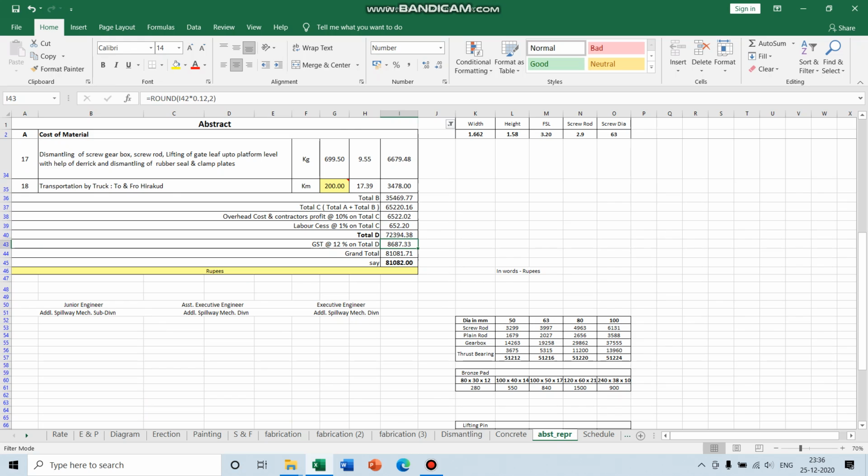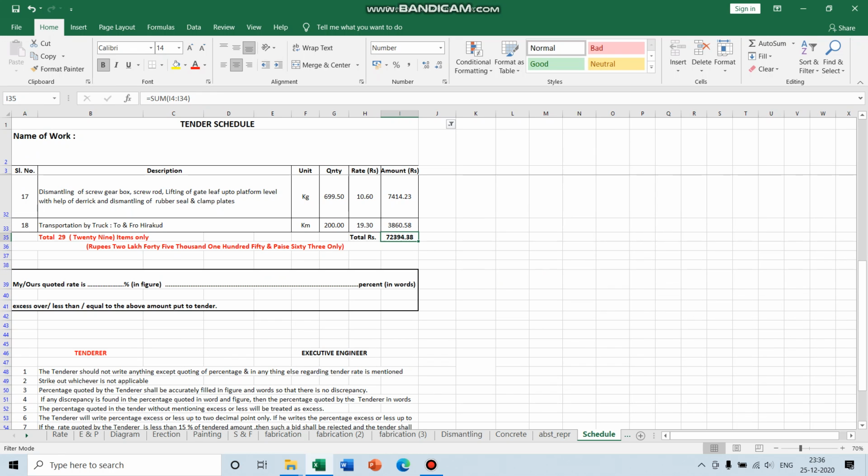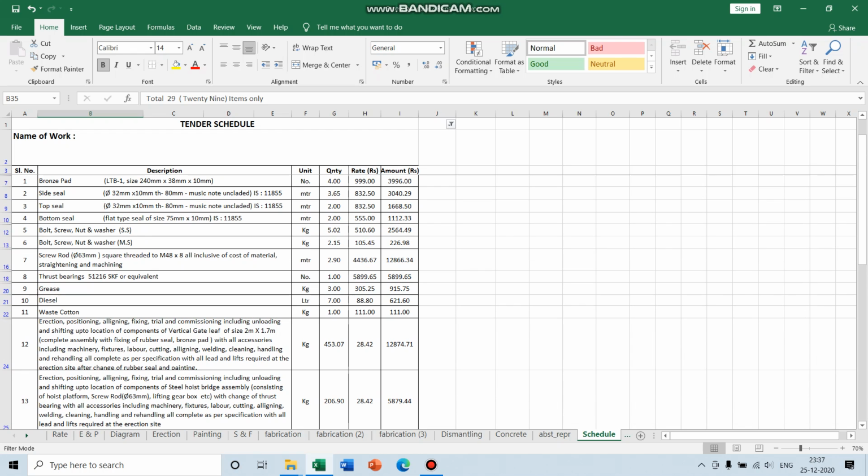Okay, GST amount is this one, and without GST amount is 72,394.38. Okay, so we can write it in words, and we have to change the quantity of items. Okay, so that's it.